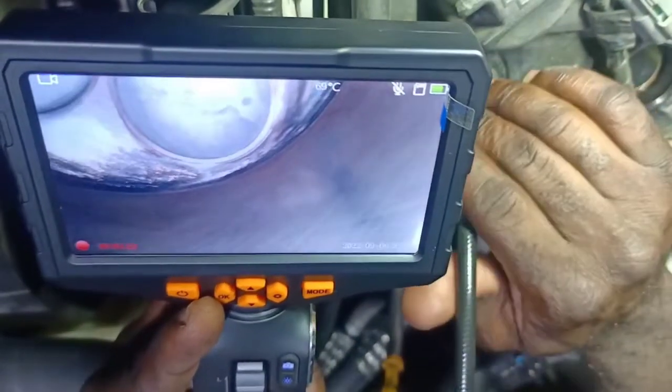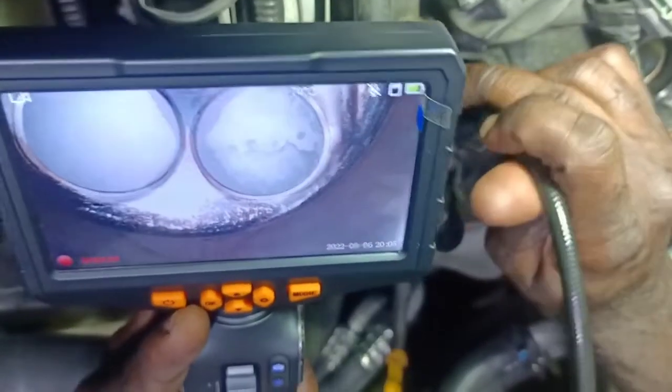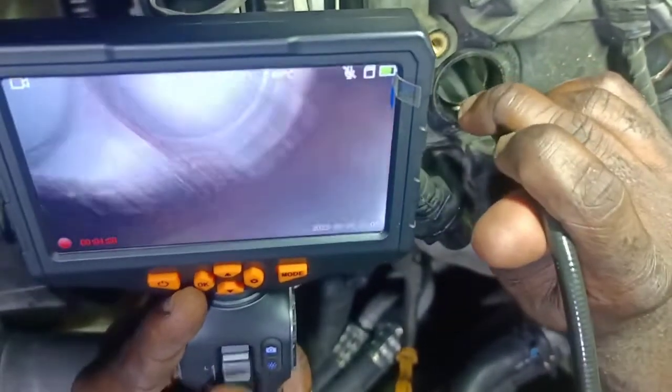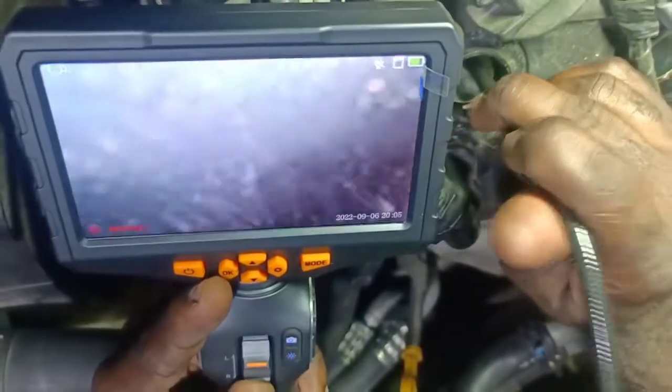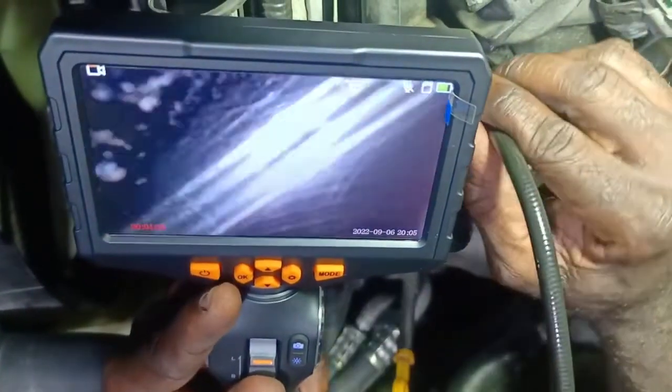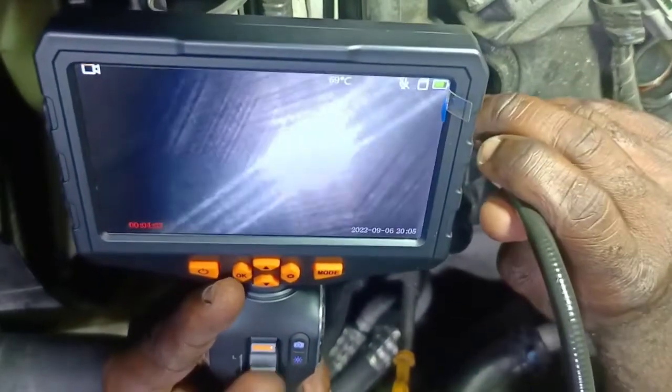As I said, man, we just wanted some direction to figure out where to attack when we do the engine overhaul. I'm not sure what this client is planning on doing, but we just wanted some direction to figure out what we're gonna do with the overhaul. If it's gonna be a partial overhaul or a full rebuild.